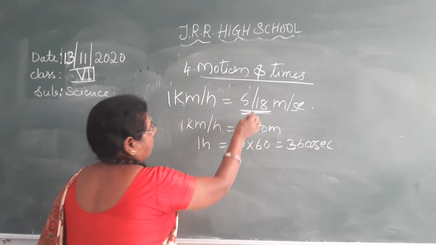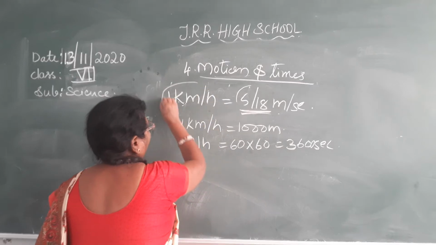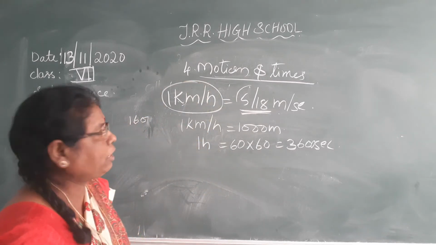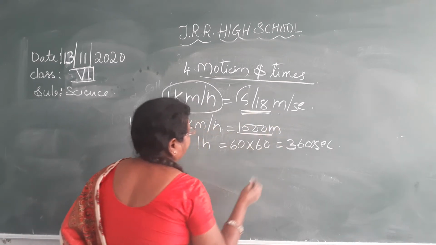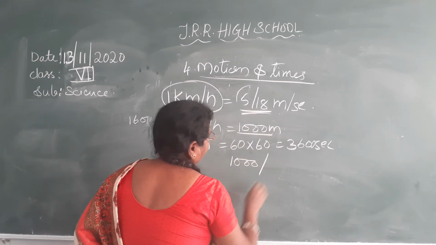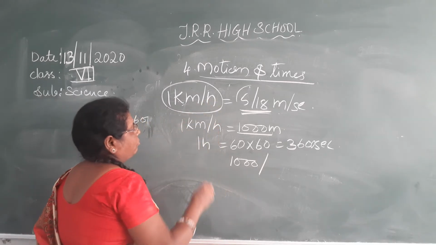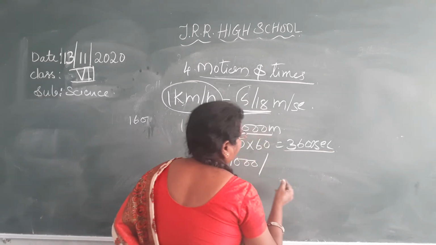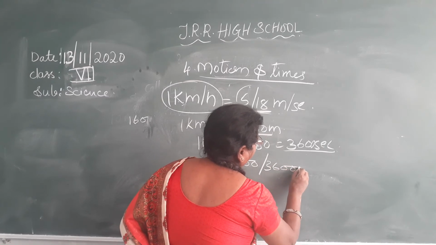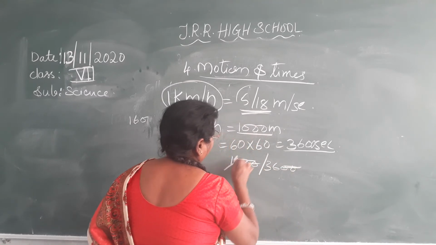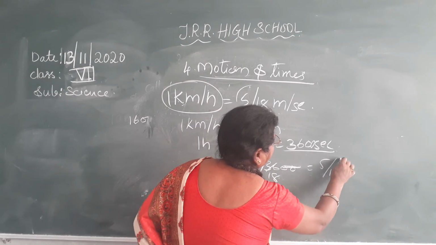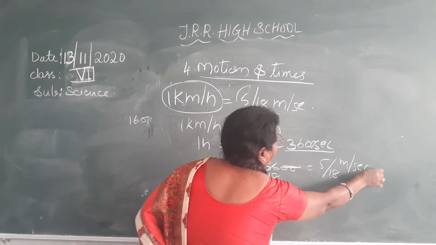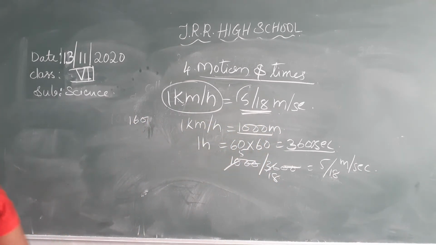Now substitute the values in kilometer per hour. 1 kilometer per hour is equal to how many meters? 1000 meters by hours. 1 hour is equal to how many seconds? 3600. Simplify this. 2 5s are 10, 2 18s are 36. So here 5 by 18 meters per second. Understood? Now here one problem I will show you.